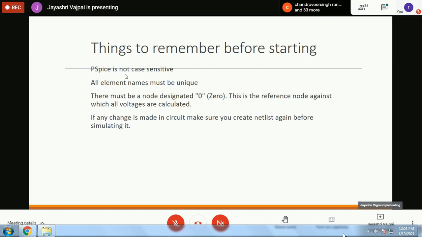And later on, you can say R1 is the same as R2, no problem. You can design R1 and then copy and place the same R1 as R2. But this has to be done, and the coordination that R1 and R2 are one and the same will be carried out by PSpice in its alias file. We have already seen it. So that part has to be taken care of, that all element names must be unique.